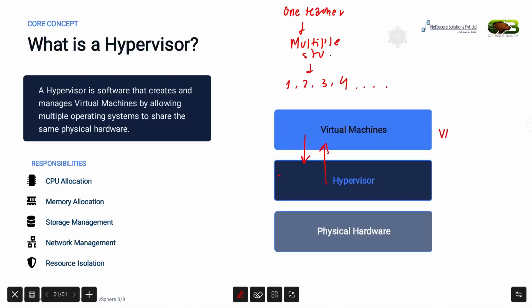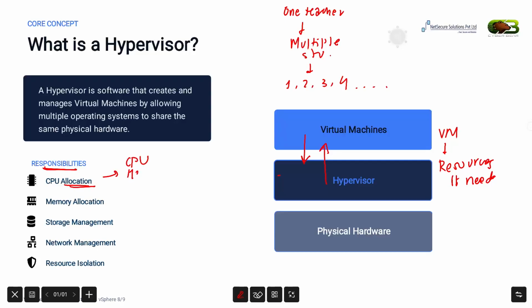Now let's look at the responsibilities of the hypervisor mentioned on this slide. The hypervisor decides how much processing power each virtual machine receives.